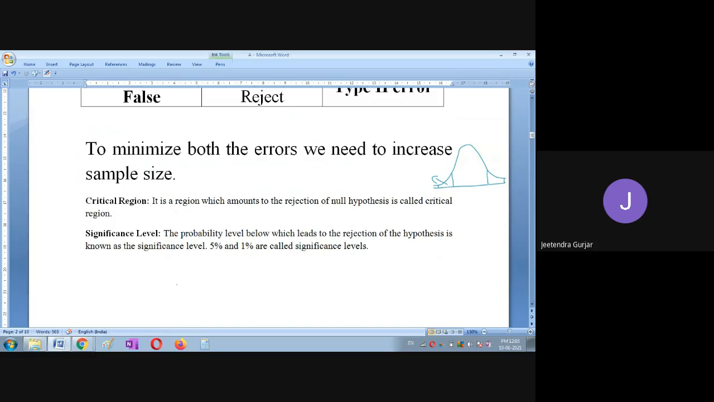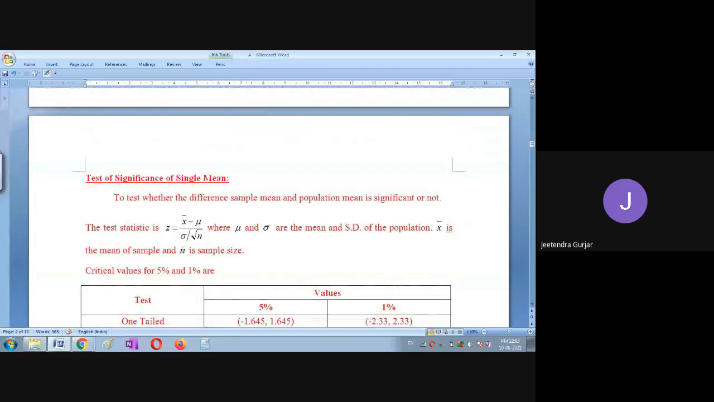And then we are going to use significance level. Yes, students, this is very important. Significance levels are again two. In our study, we are going to take only two significance levels. The probability level below which leads to the rejection of the hypothesis is known as significance level. So there are two we are going to choose here, students. The first one is 5% significance, and 1% significance. This is also used in the example. I will show you. So these things you have to remember.